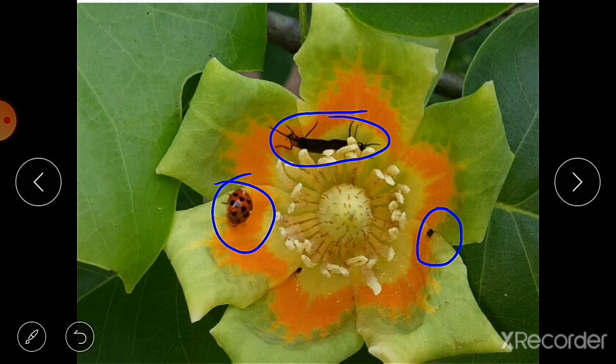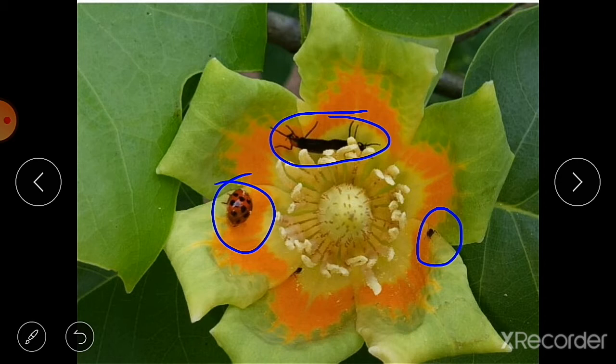See, insects visit flowers to get nectar. We know that insects collect nectar and pollen grains from different flowers. We can easily observe that the petals of the flowers that attract insects are brightly colored and beautiful to look at. We have seen so many flowers, and we see bright colored and attractive flowers so that they can attract insects for pollination.